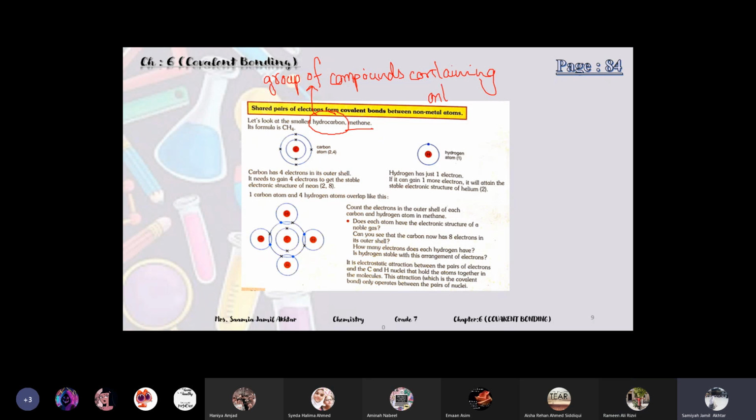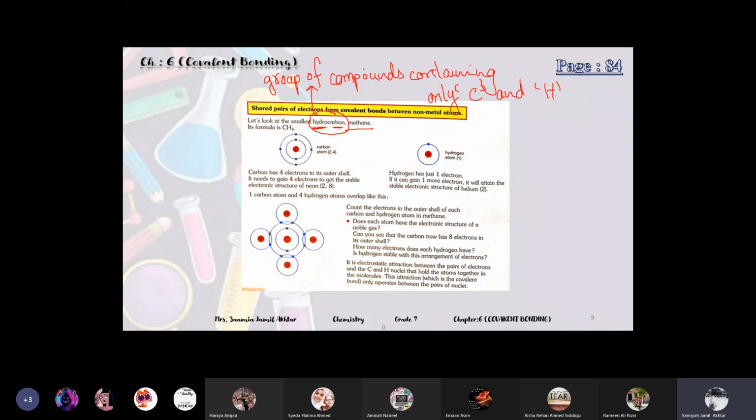You can see the name is indicating it's hydrocarbon. So hydro is from hydrogen and then carbon, so it means only carbon and hydrogen are present. It's a group, a whole series of compounds.